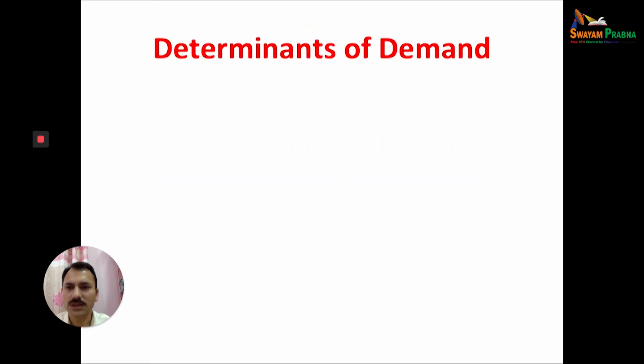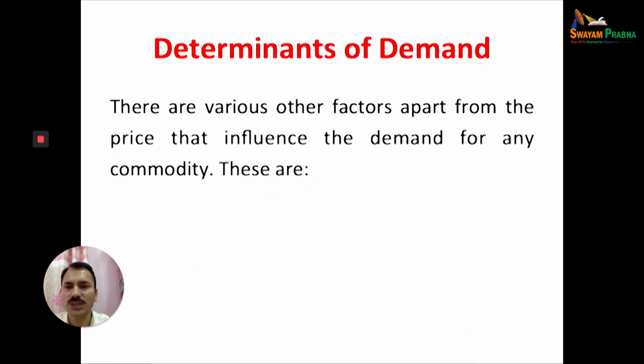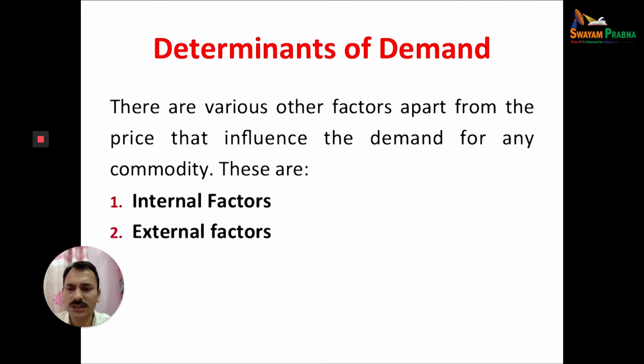Let us discuss the determinants of demand. Which factors basically affect the demand? Which are the determinants of demand? There are various factors apart from the price that influence the demand for a commodity, and these we can divide into two parts: internal factors and external factors.